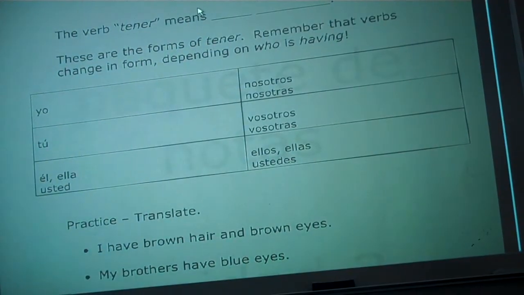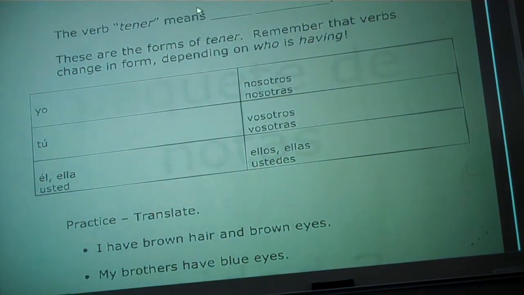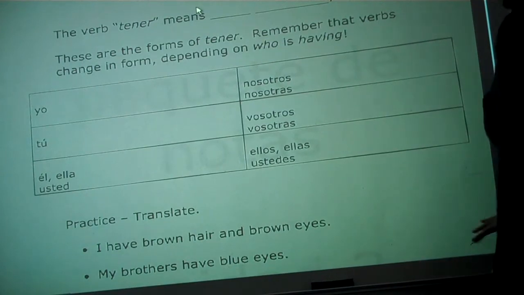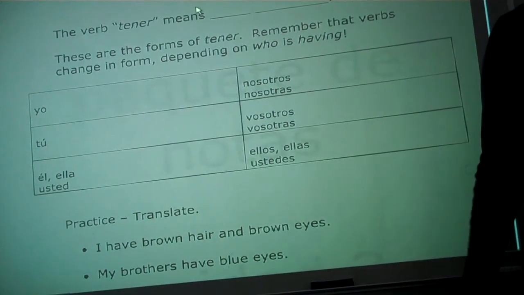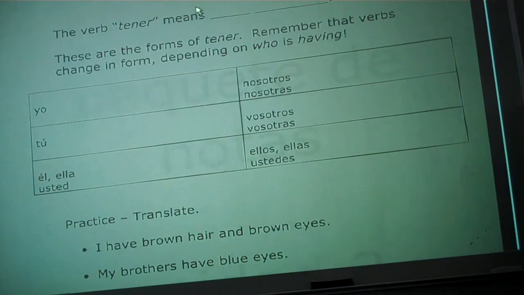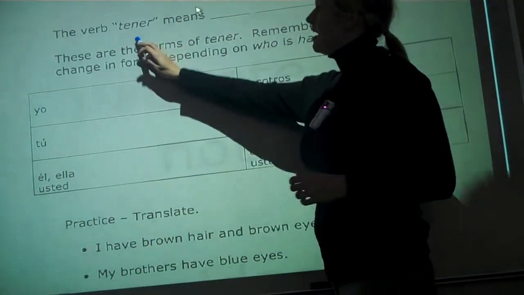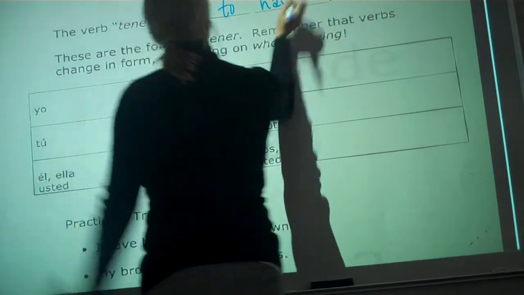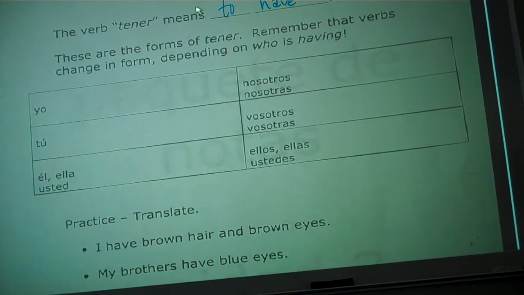All right. Today we are going to be talking about the verb tener. Last Friday when we were going to look at possessive adjectives, I showed you a paragraph that we did for practice on those tiny slips of paper, and I said, if you come across a verb or a word that you don't know that starts with the letter T, what did I tell you it meant? Has or to have, okay? So, the verb tener, what do you think it means? To have, okay? So, the verb ser meant what? To be, okay? So we know how to be something, and now we know how to have something.